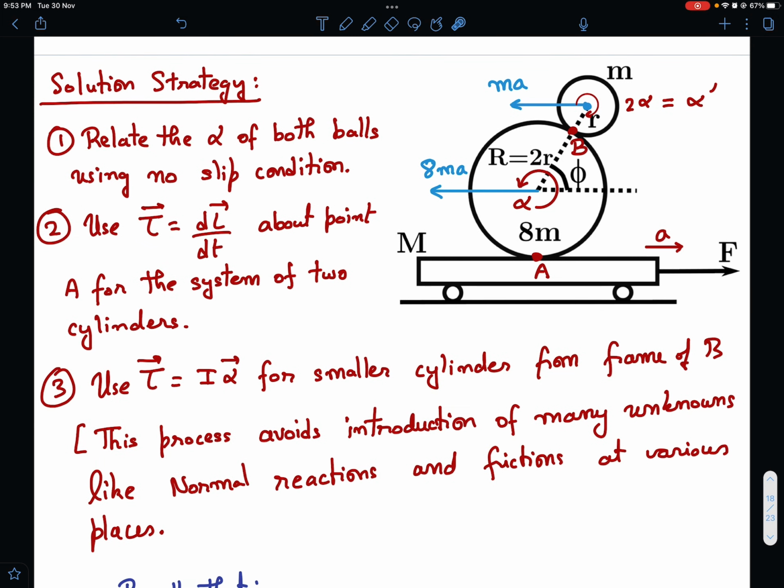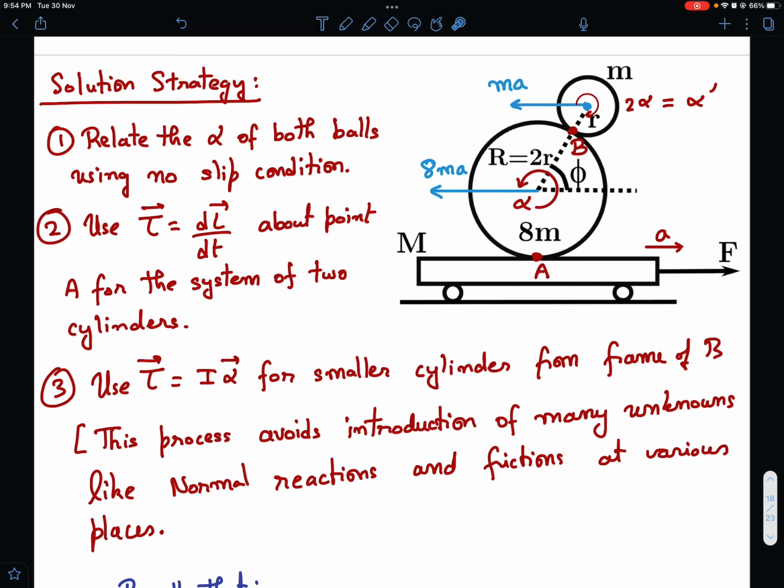So what was my solution strategy? First is to relate the alpha of the two balls using the condition that this line remains straight and at an angle of phi all the time, and there is no slipping over here. If you look from the center of this bigger ball, suppose the angular acceleration is alpha, so this has got a tangential acceleration of 2r alpha, and therefore since there is no slipping, this point on the smaller ball should also have tangential acceleration of 2r alpha, but its radius is r, so its angular acceleration must be 2 alpha. So the simple thing I can use directly is that if this is rotating with alpha, this must be rotating with 2 alpha. So first I wanted to relate the alpha of both balls using the no slip condition.